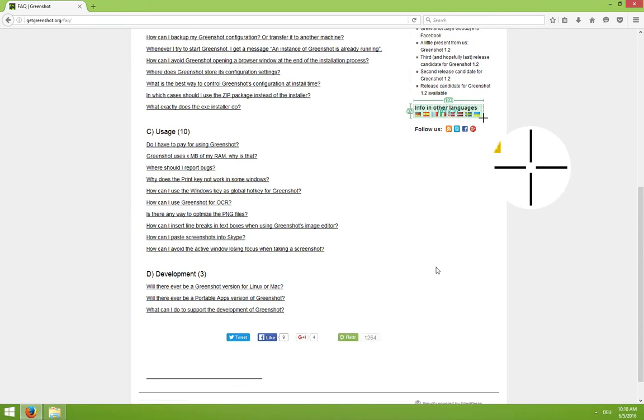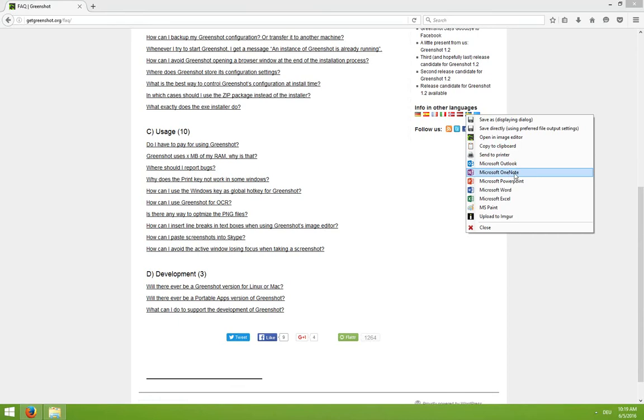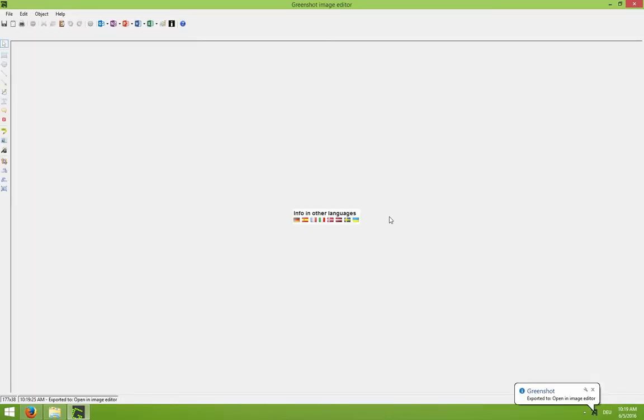We can see how big this area is and where exactly we are in the magnified area. Just release the mouse button, and for now I'll open this in the image editor, which comes with Greenshot. Wonderful tool.